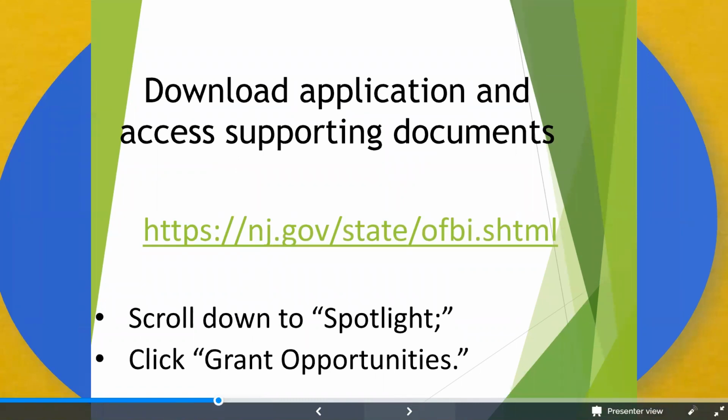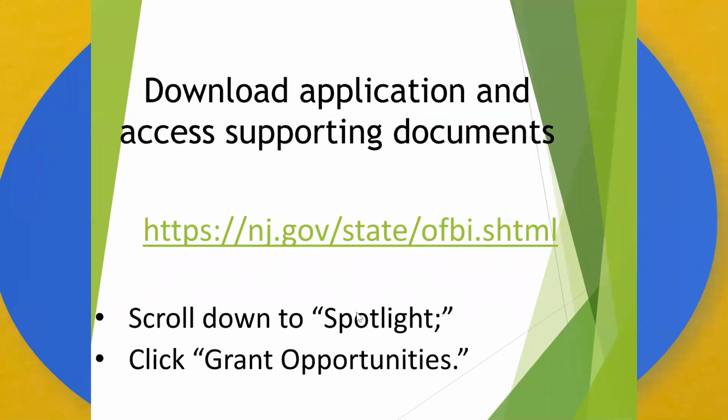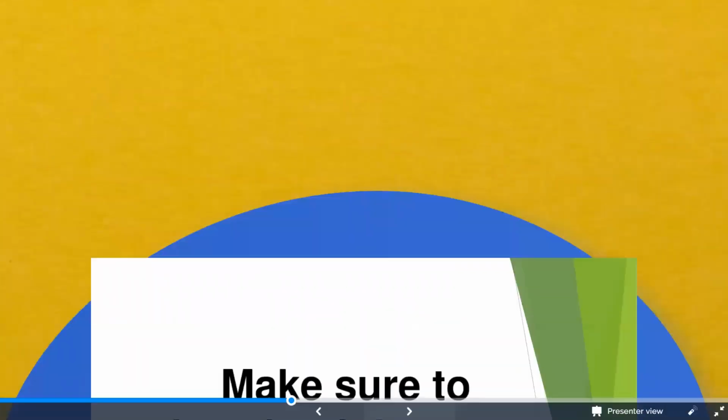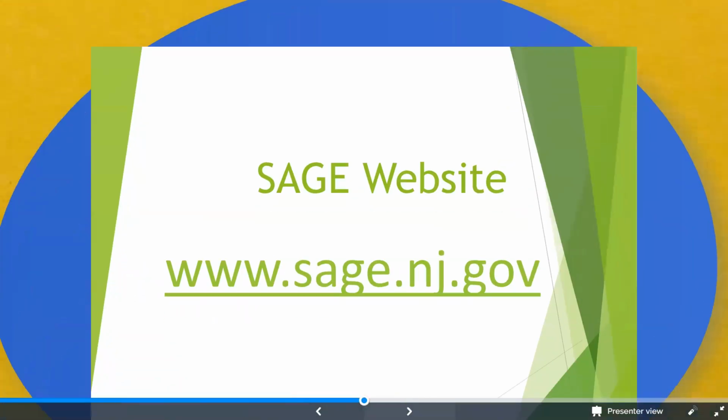To download the application and access supporting documents, our website is nj.gov/state/ofbi.shtml, or you can do what I do and Google New Jersey Office of Faith-Based Initiatives. When you get to that page, click the home button if you don't land on that, and scroll down to Spotlight and then click Grant Opportunities. Make sure to download the grant guidelines and follow along.